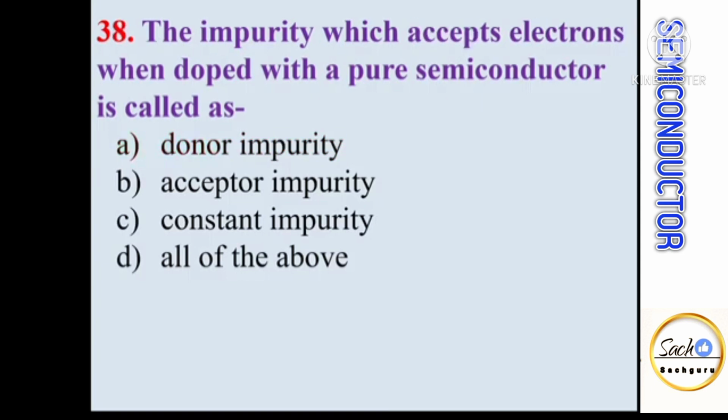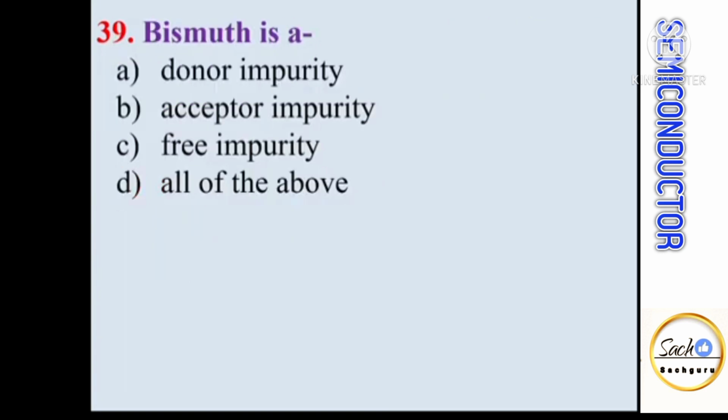The impurity which accepts electrons when doped with a pure semiconductor, holes can accept electrons, is called acceptor impurity. Bismuth is a pentavalent impurity, and pentavalent impurities are called donor impurities.